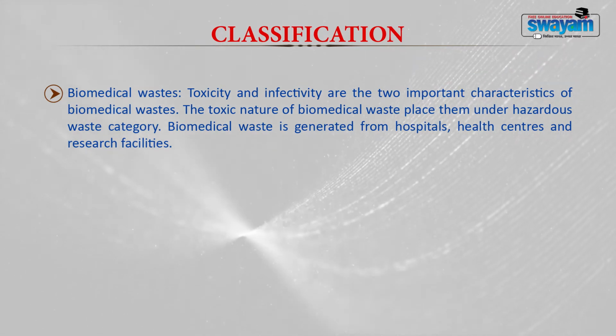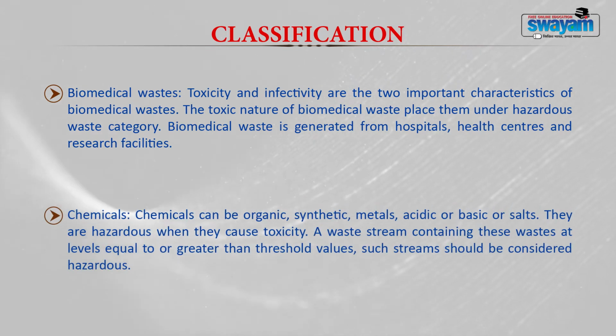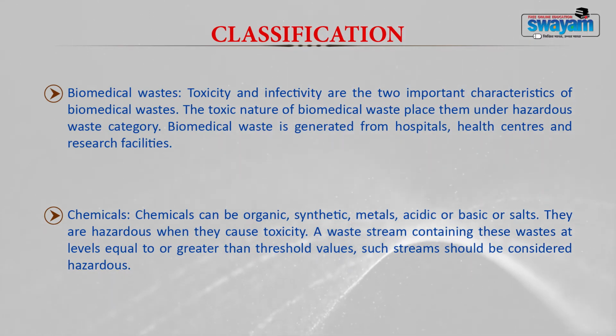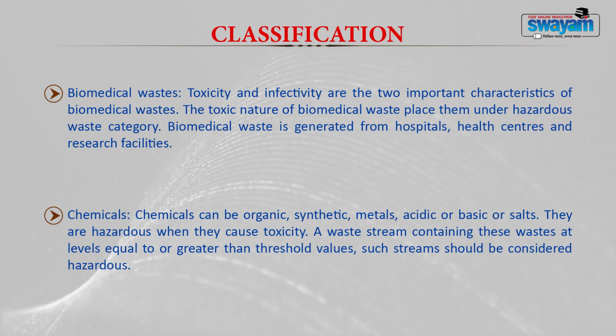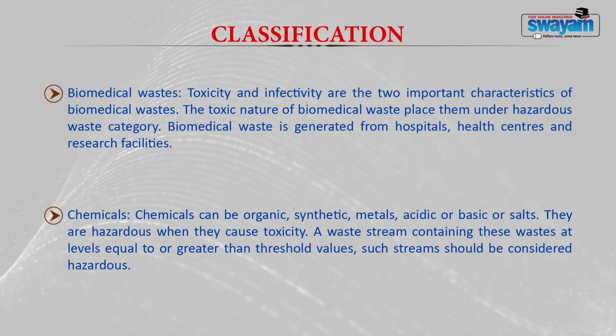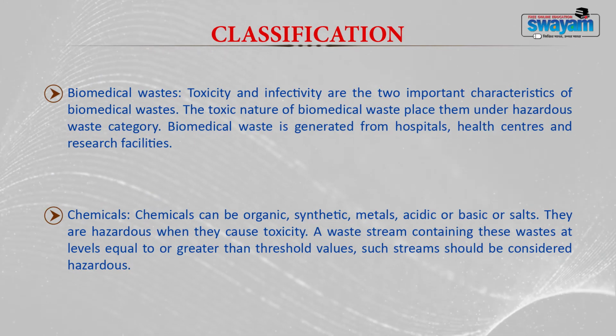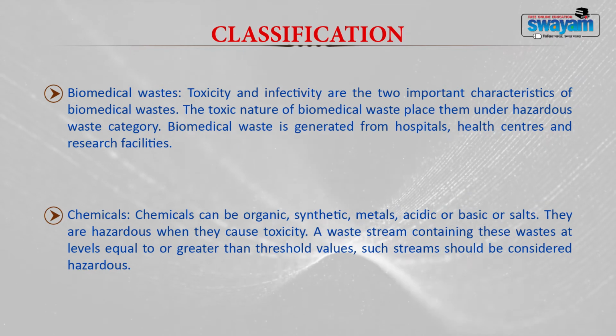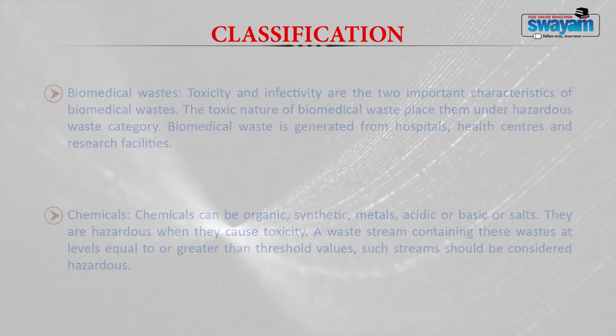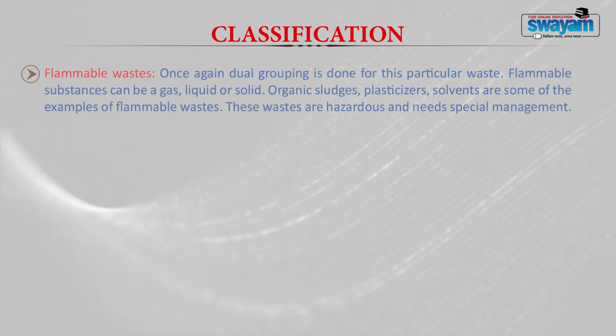The third type of waste is your chemical waste. Now the chemicals can be organic, synthetic, metal, acidic, basic or any salt. All chemicals come under the hazardous category. They are hazardous based on the level of toxicity. A waste stream that contains any waste at a level equal to or greater than the threshold values is considered hazardous.